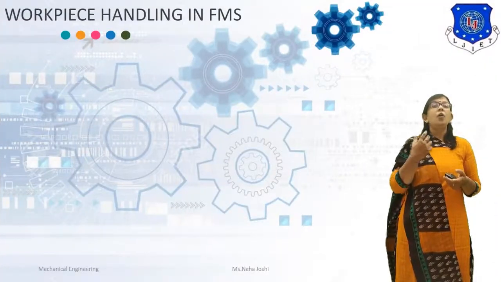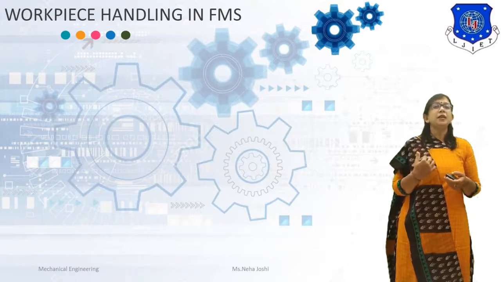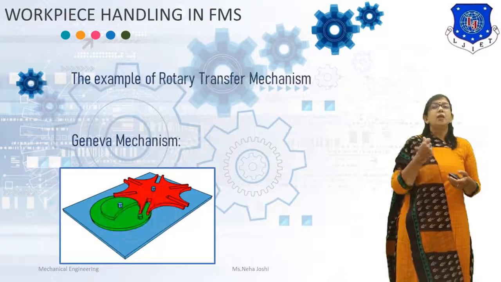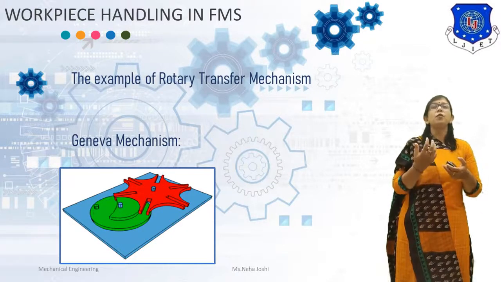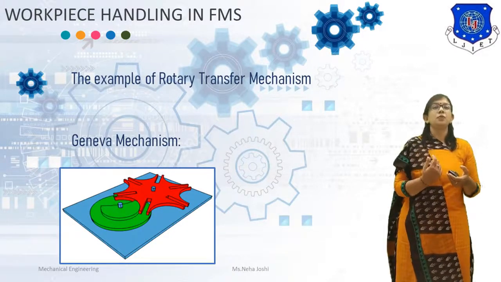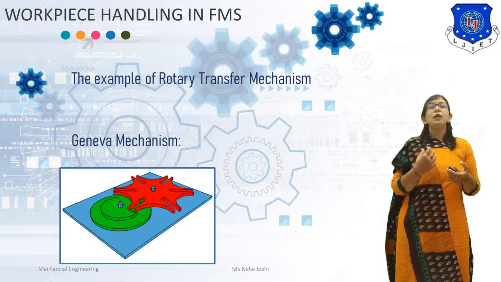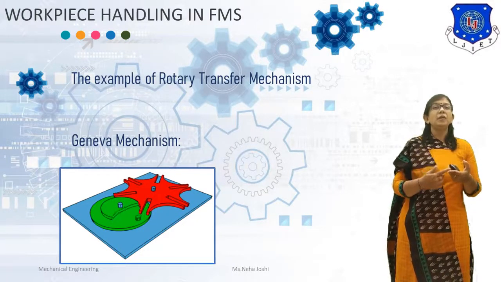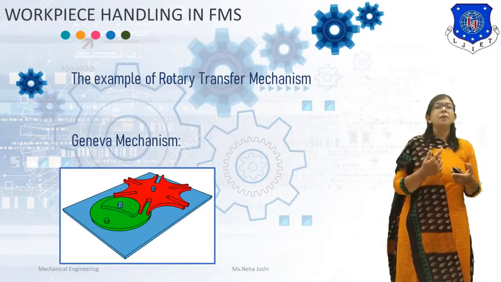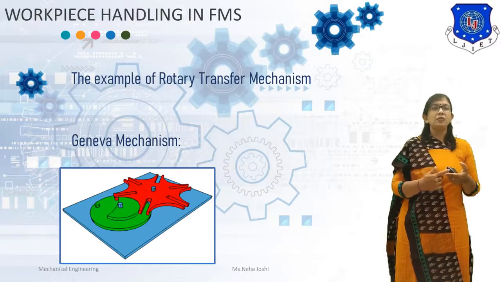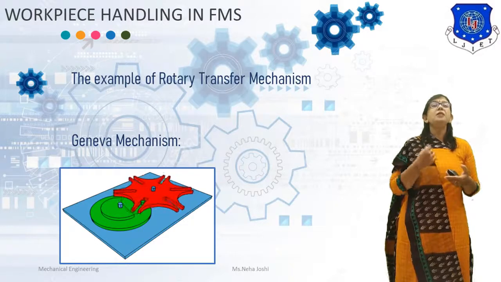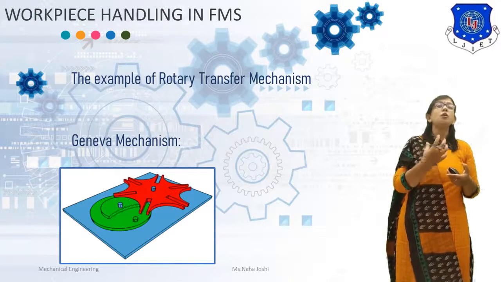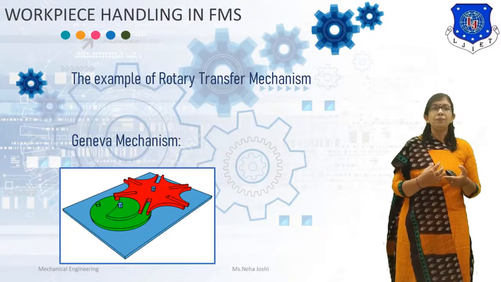Now we will discuss a rotary transfer mechanism. Now, generally, rotary transfer mechanism is used for workpiece transfer in rotary layout. Example of the rotary transfer mechanism is Geneva mechanism, then rack and pinion mechanism, cam mechanism. Now we will discuss about the Geneva mechanism. Geneva mechanism is used for converting the constant rotary motion into the intermittent indexing motion.